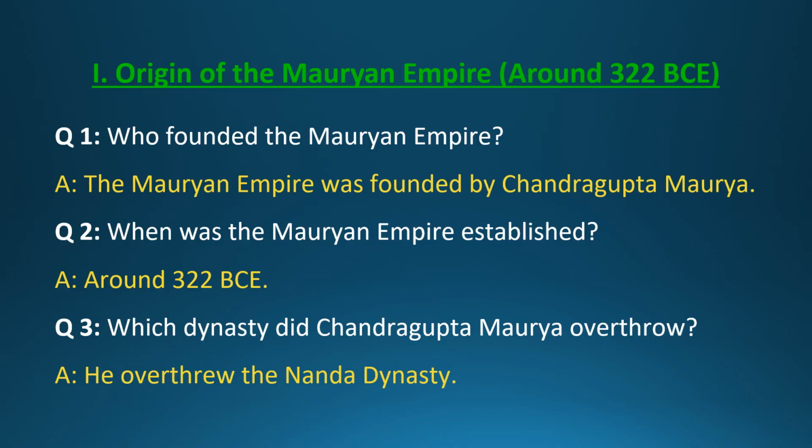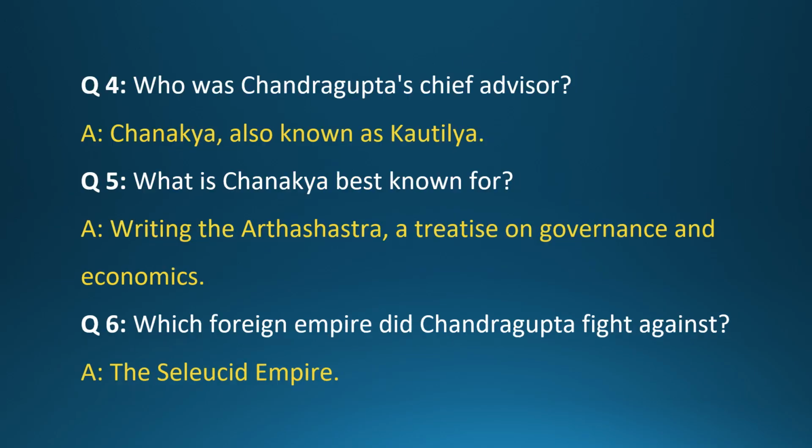Question 1. Who founded the Mauryan Empire? Answer. The Mauryan Empire was founded by Chandragupta Maurya. Question 2. When was the Mauryan Empire established? Answer. Around 322 BCE. Question 3. Which dynasty did Chandragupta Maurya overthrow? Answer. He overthrew the Nanda dynasty.